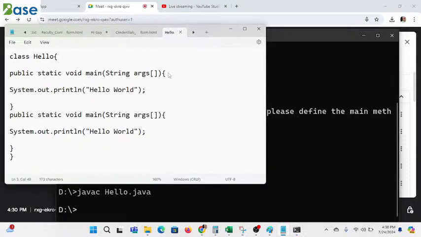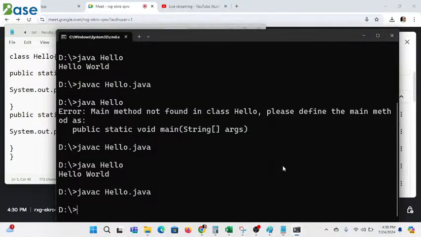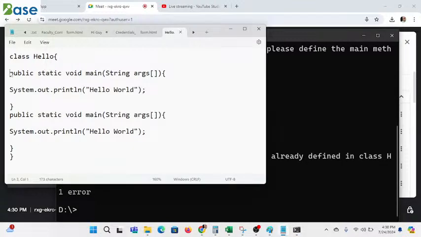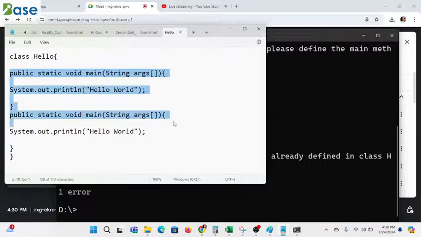Why? Public static void main, String args. Let me save it, I think I had not saved it. It caused the compile time error. Why? Because the same method is declared twice over here. So it won't cause any kind of run time error. It is just going to cause the compile time error.